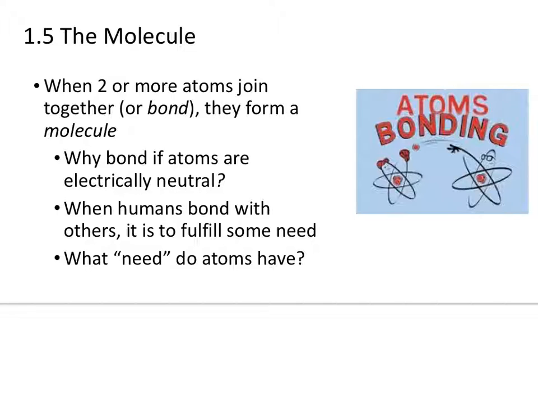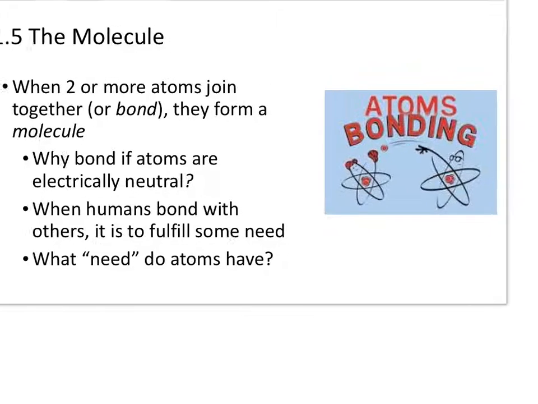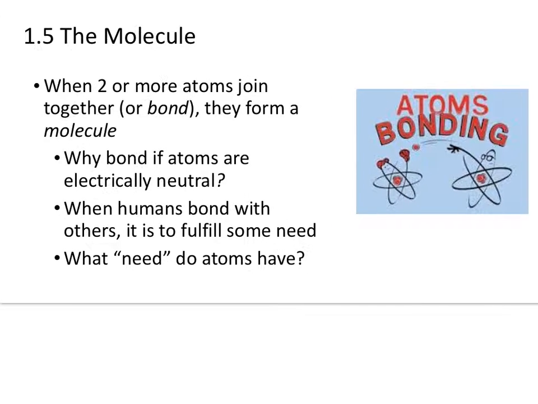So we've established that the smallest particle of matter is the atom. And atoms by themselves are atoms of certain elements. Elements like hydrogen and lithium and gold and oxygen, etc. But atoms will want to join together for certain reasons. We say they bond together. And when two or more atoms join, we say they bond to form a molecule.